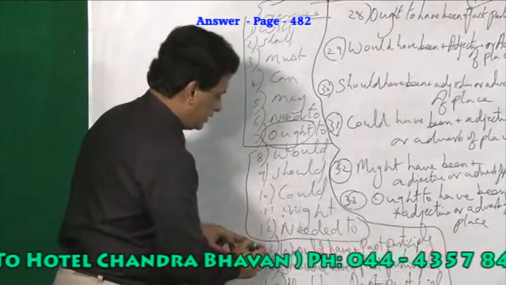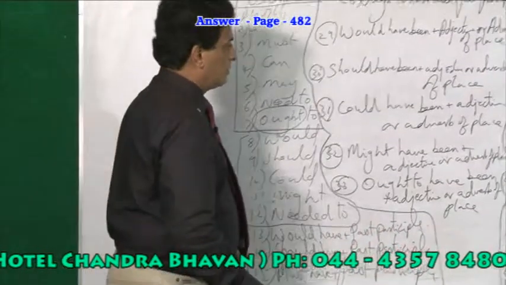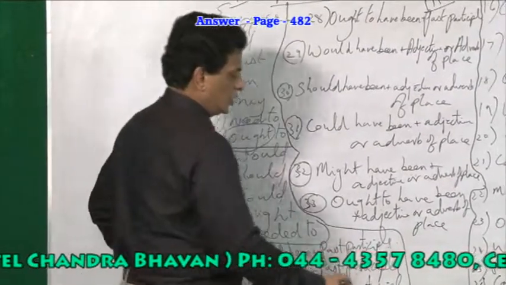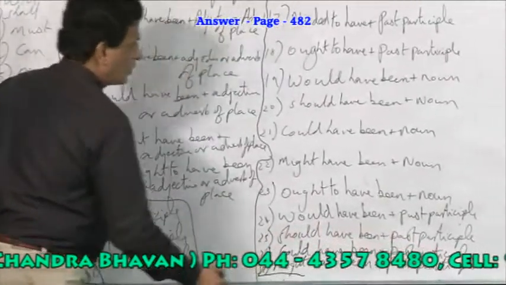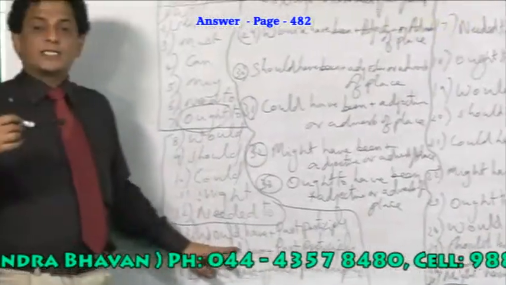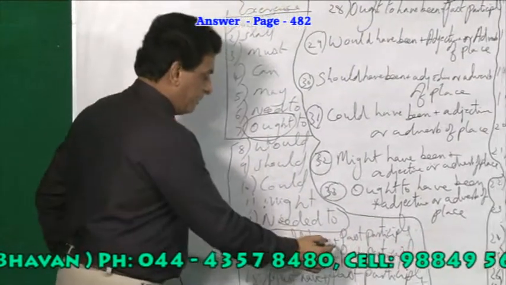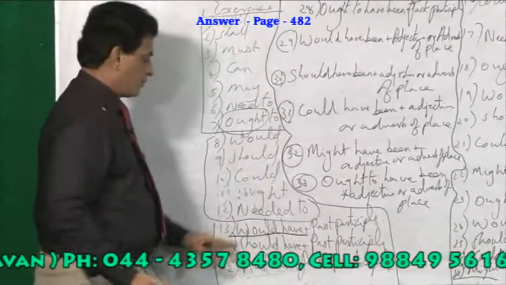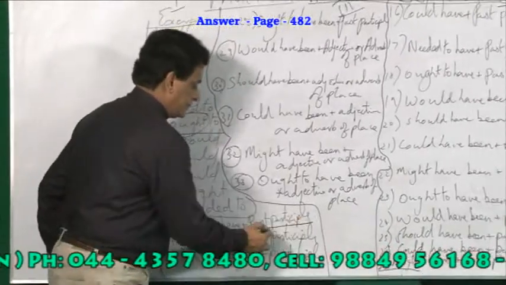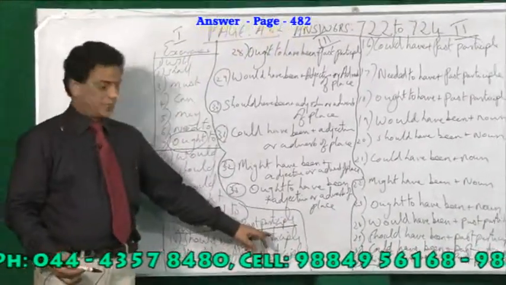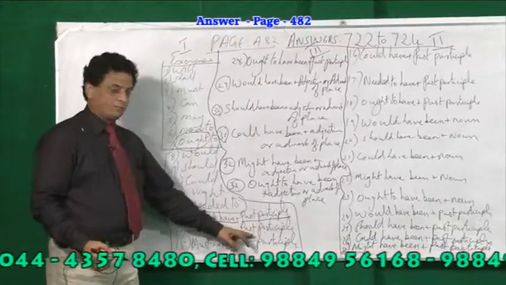Then from 13 to 32, all is called past tense modal verb with perfect. See, would have plus past participle, should have plus past participle.